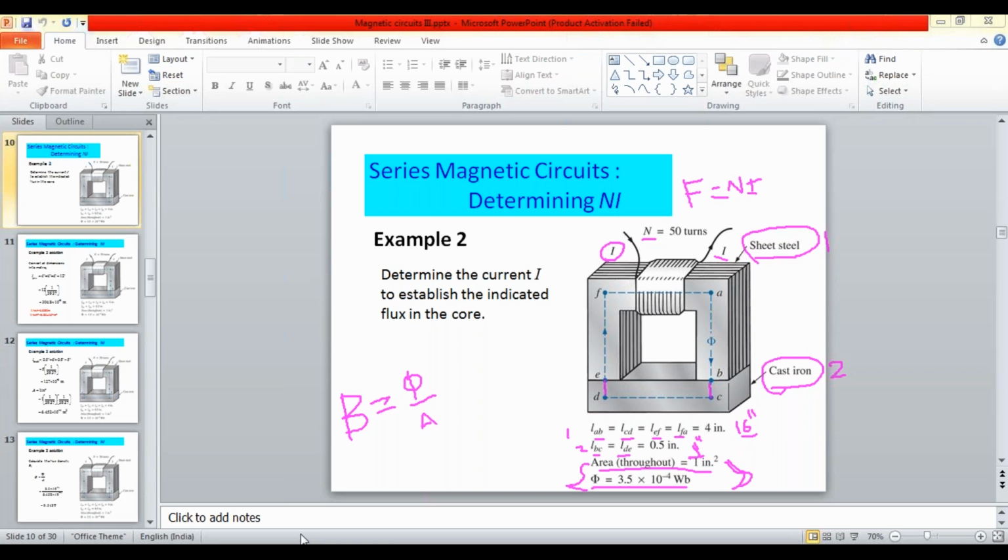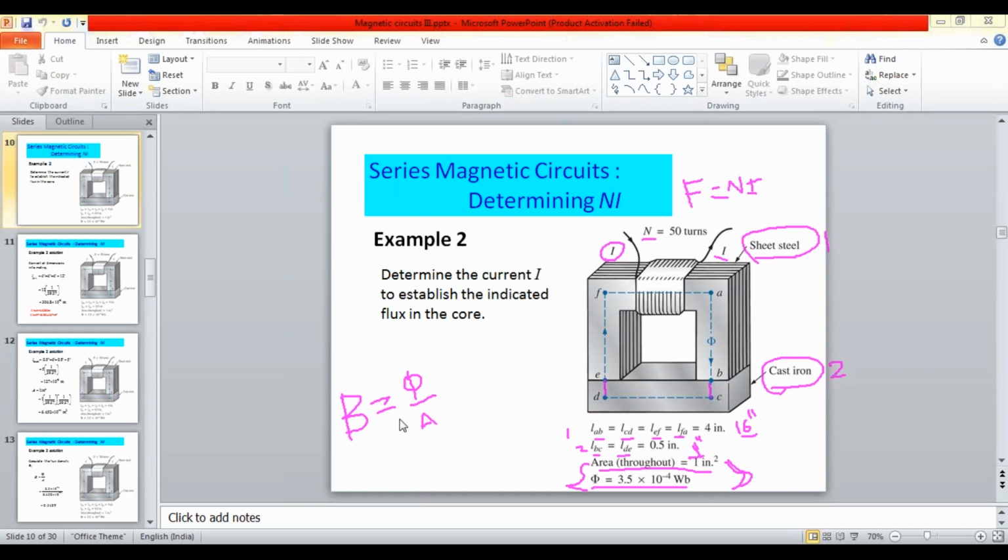Once it is clear, the procedure is the same: calculation of B and calculation of MMF for each material, so that from the calculated value you can calculate the H value for sheet steel and H value for cast iron. Two materials are there.